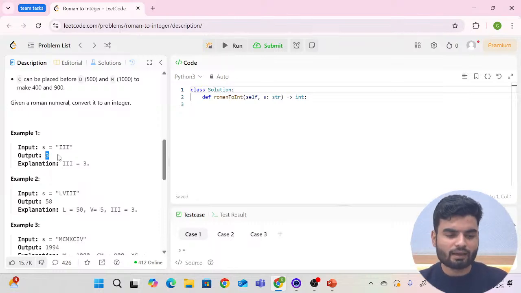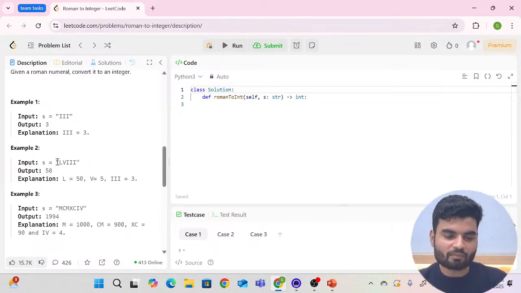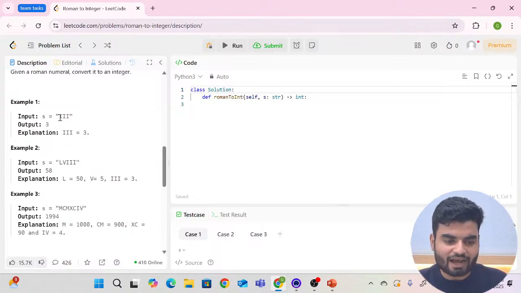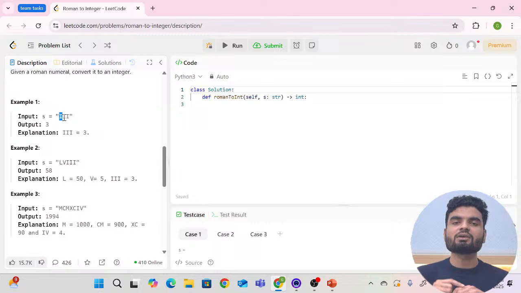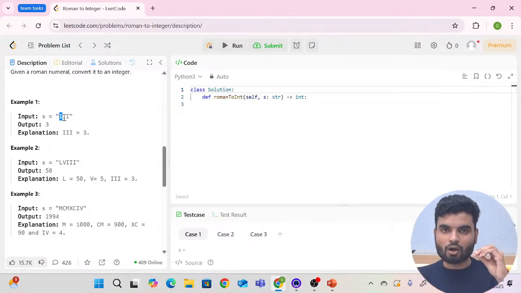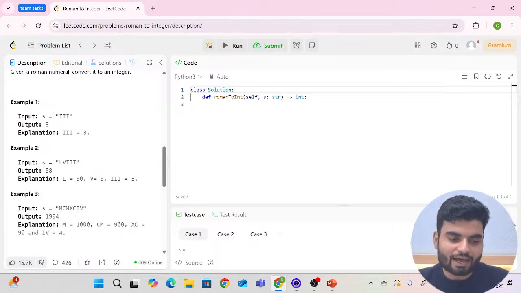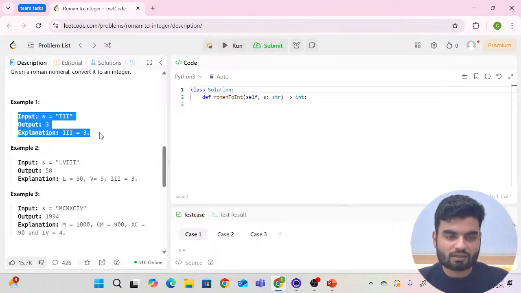It is the same thing, and I don't want to waste time. Now look at this. This will be 58. But how can we convert a Roman number to an integer? That is the important thing, so let's take an example. For I, we were getting the value of I. Let's suppose we have stored all the characters which are possible in Roman numerals with a predefined value. So if we get I, the value of that I is 1, and we'll keep adding the values. For I we are getting 1, so 1 plus 1 plus 1 becomes 3. This is what we are getting.